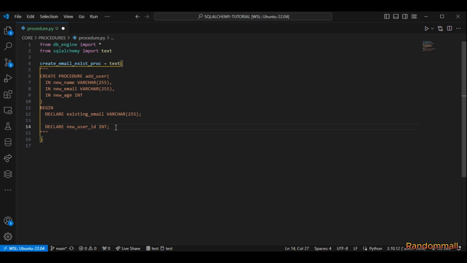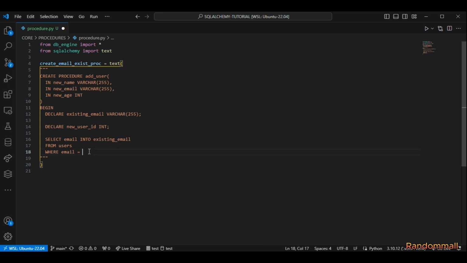So what I'm going to do right here is say SELECT email INTO, so you're going to select it into this variable that we declared up here, existing email, FROM the users table, WHERE email is equal to this new email.